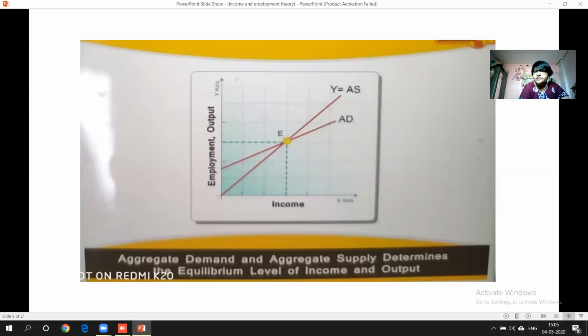Generally, this situation is very difficult to arrive at in any of the economy, because we cannot say that whatever we are producing, everything is consumed by the economy. Whatever we are producing, everything is sold out, everything is demanded by the public. That means in any economy, if the economy is in good position, if the economy wants to be a developed economy, then whatever they are producing, it should be consumed by the people. That means aggregate demand should be equal to aggregate supply. Then only we can say it's a good situation or good sign of a healthy economy.